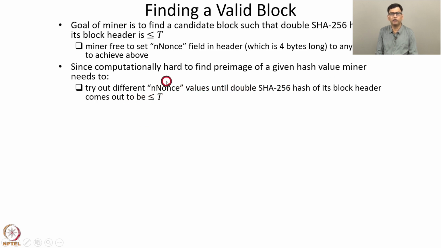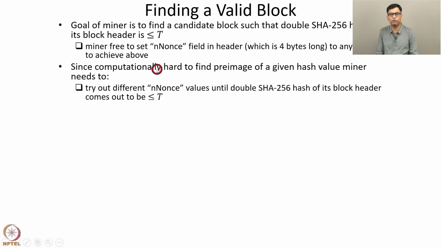For example, recall that the miner initially creates a candidate block by putting some regular transactions, the Coinbase transaction and a block header. First it tries by setting n-nonce equals 0, for example, and finds the SHA-256 hash of the block header. If it is less than or equal to T, then the miner is done.